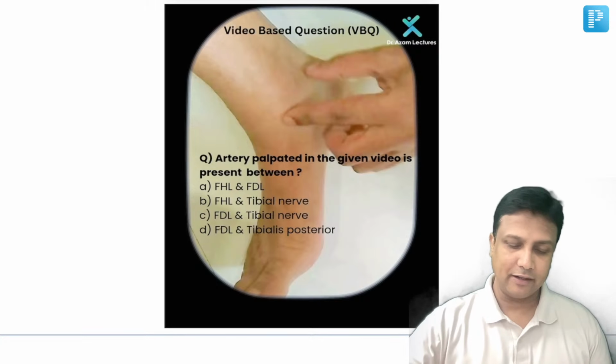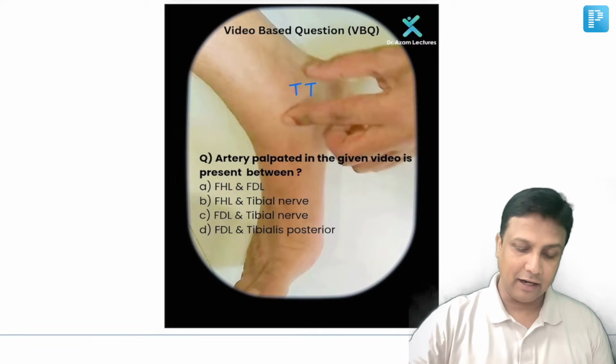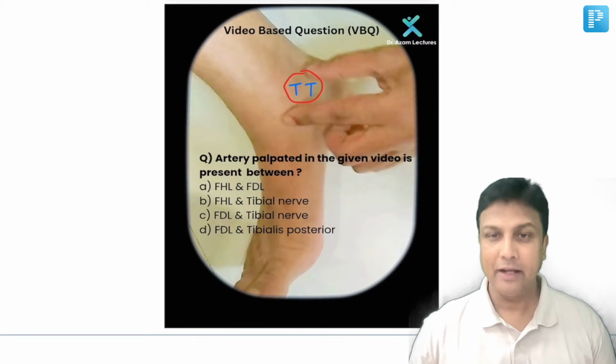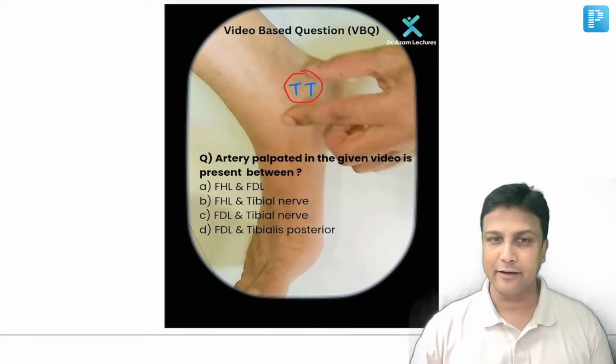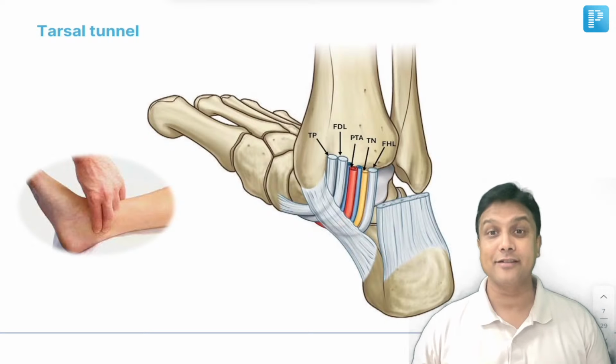First of all, we know that this here will be your tarsal tunnel, guys. And in the tarsal tunnel, the artery that you're actually going to palpate will be the posterior tibial artery. And they are asking you, the posterior tibial artery is actually between which two structures? And we all know the concept of tarsal tunnel.